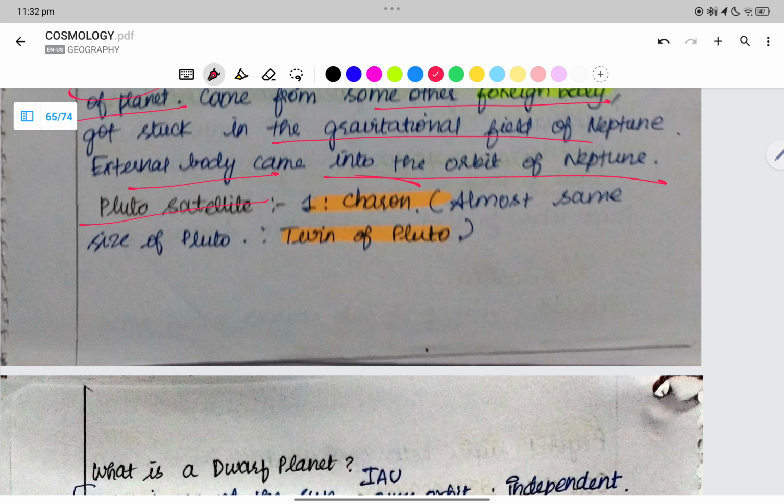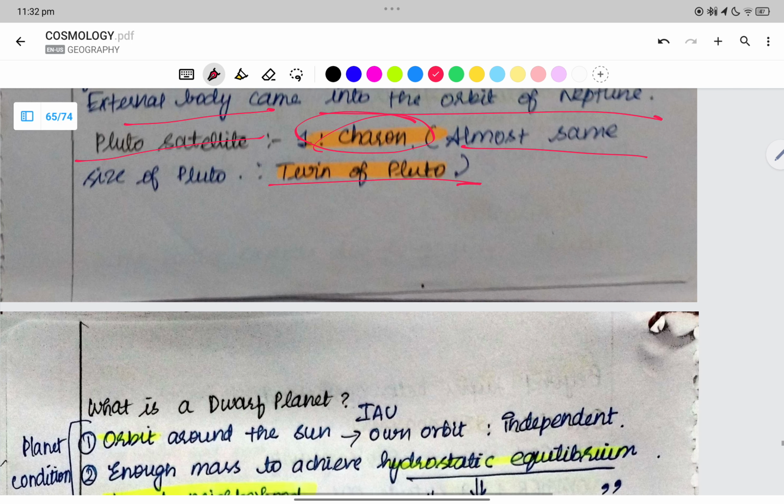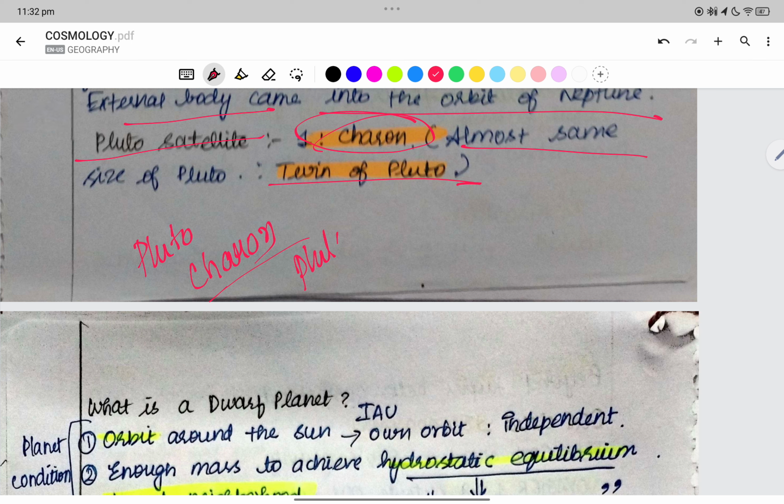Pluto also has a satellite. The first satellite is called Charon. It is almost the same size as Pluto, therefore it is called the twin of Pluto.